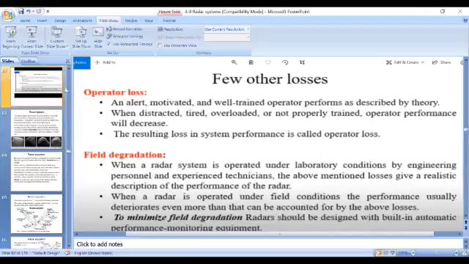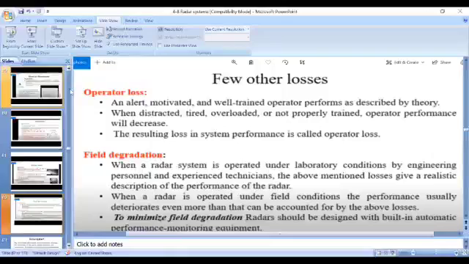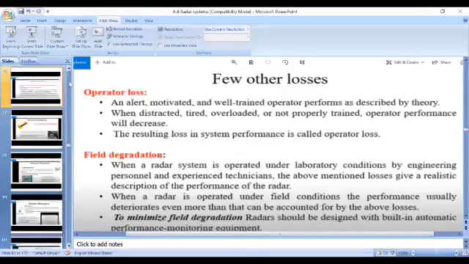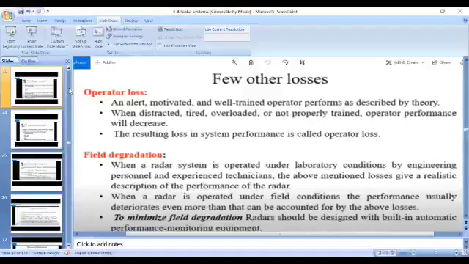So on the whole, in today's class I explained the concept of radar system losses. In these system losses we basically have two kinds. Why do we calculate the system losses? To minimize them in order to improve the signal to noise ratio. By improving the signal to noise ratio, we improve the radar system performance.